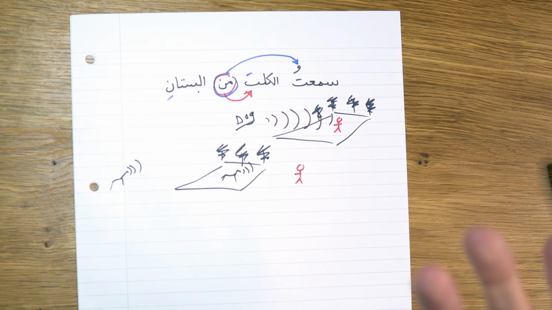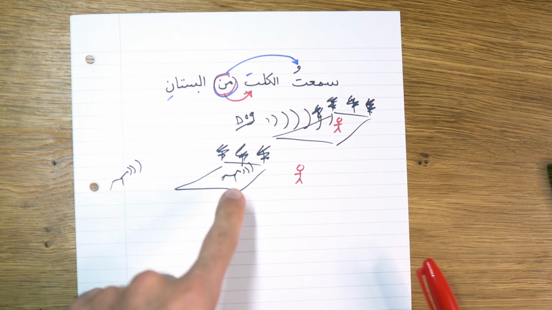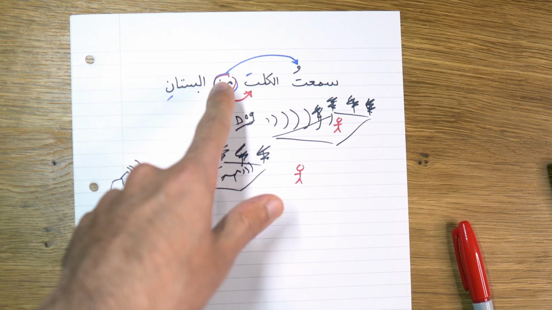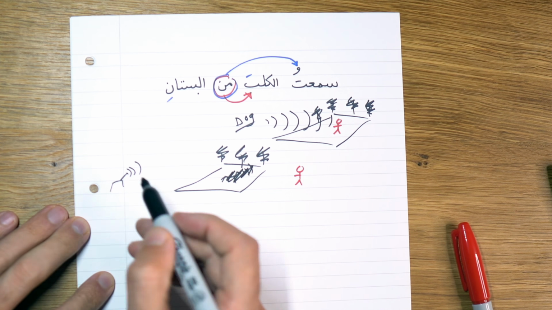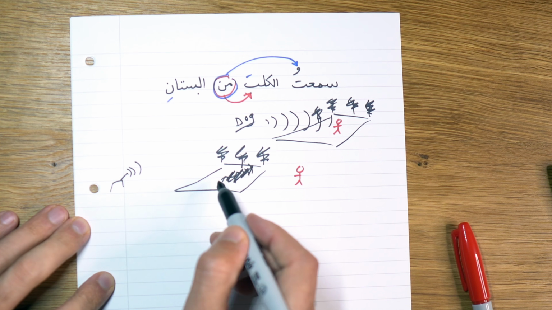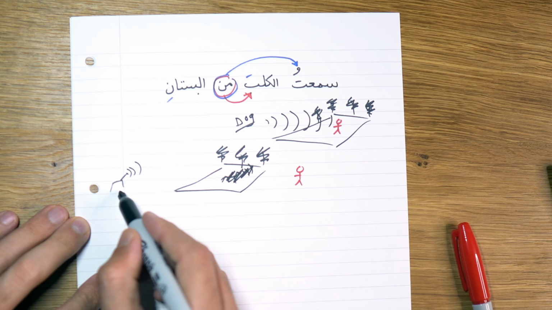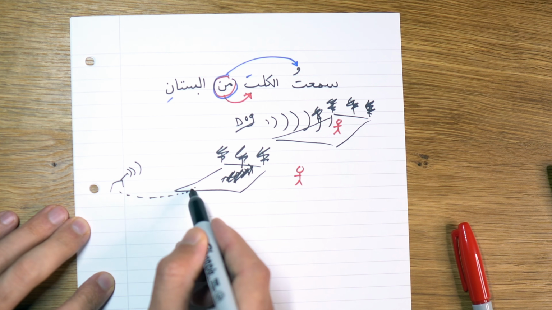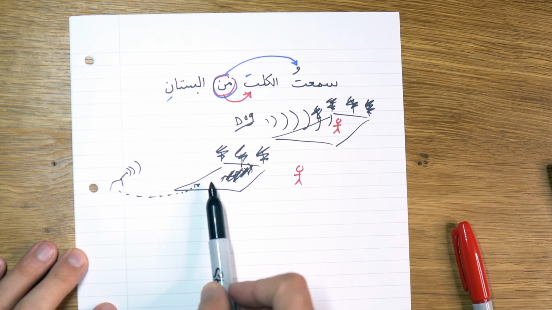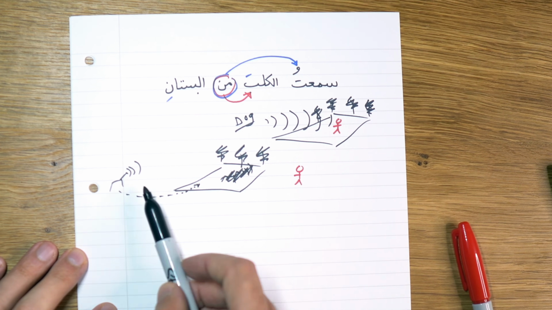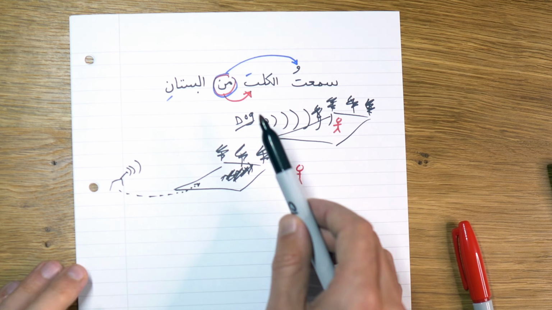Now, the one from the garden doesn't necessarily mean that the dog is in the garden, because it doesn't say fi. Let's say there's no dog here. This dog normally belongs to this garden, but for some reason it has escaped. So I heard the dog that's from this garden. Where did I hear it? I don't know.